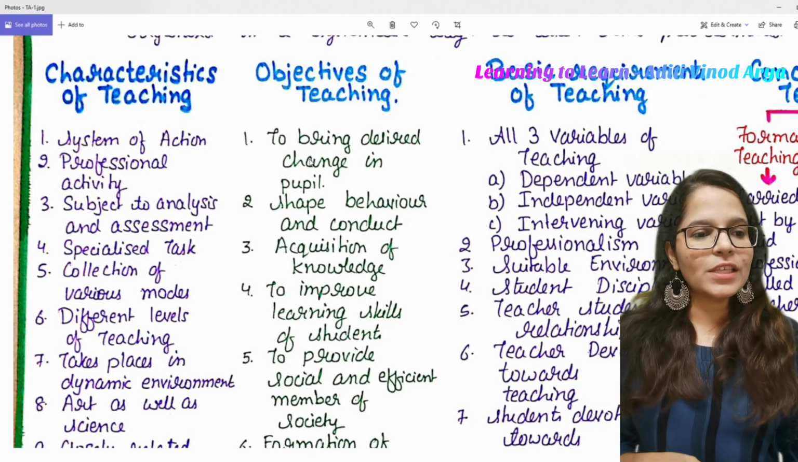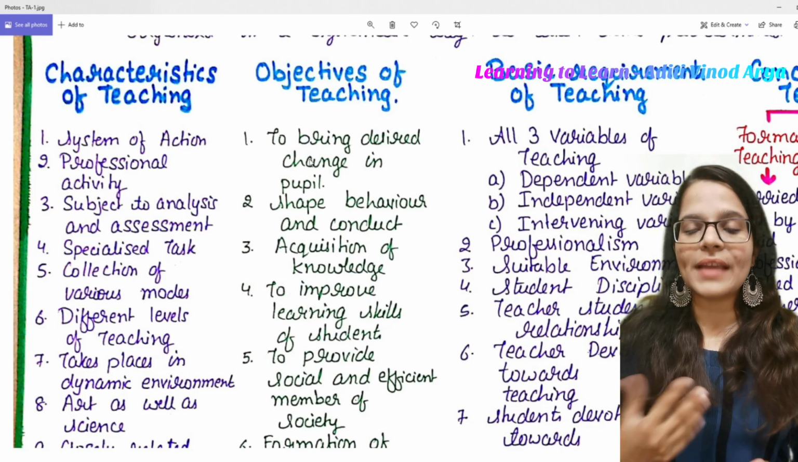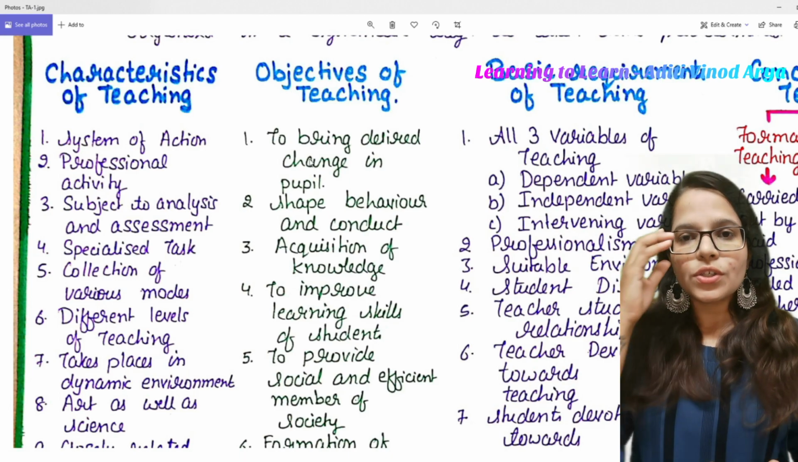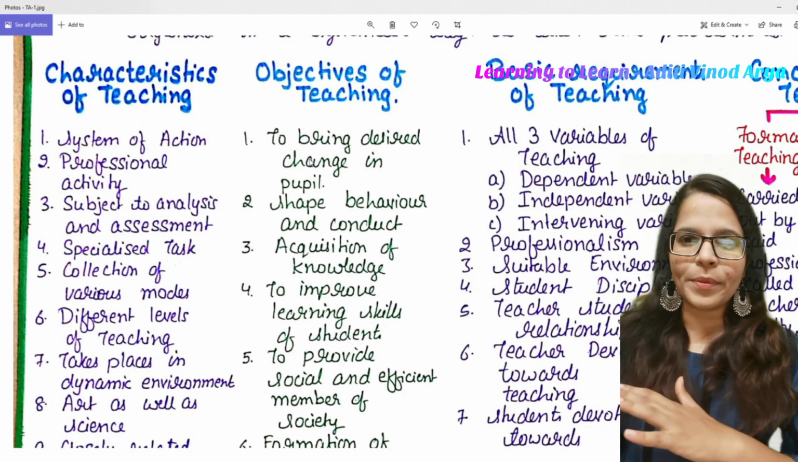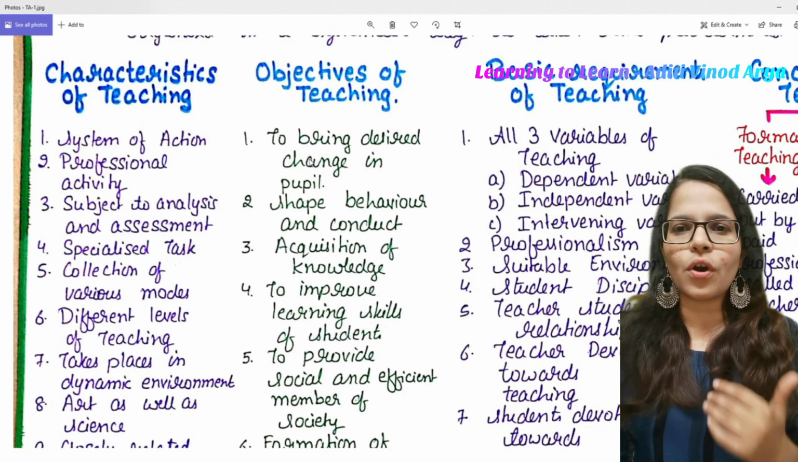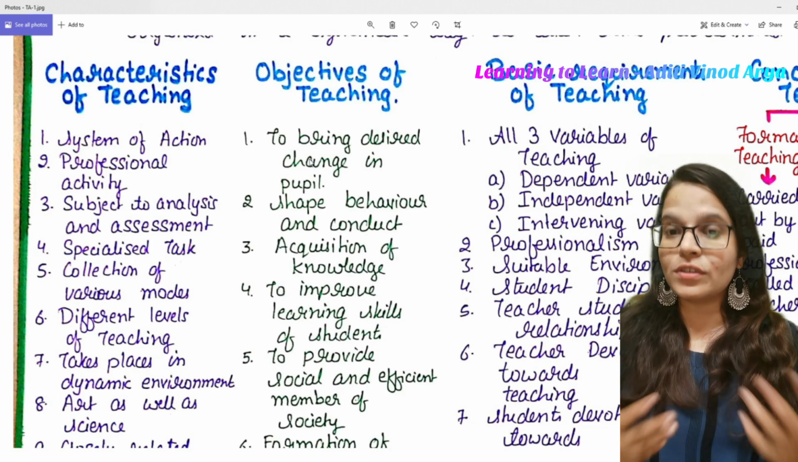Okay, now the next one, it takes place in dynamic environment. Dynamic means which keeps on changing. So it is not an activity which remains static for a very long period of time. No, it keeps on changing according to the changes in the environment which are going to take place.